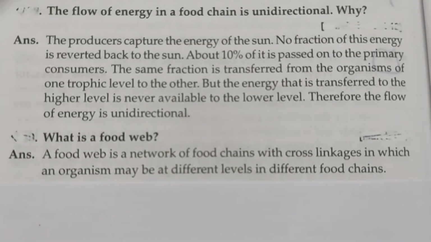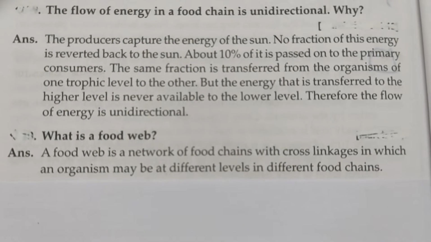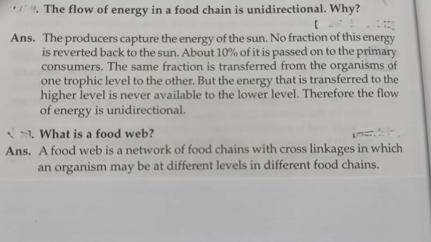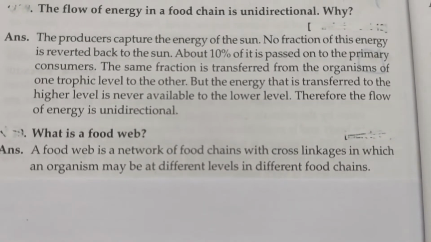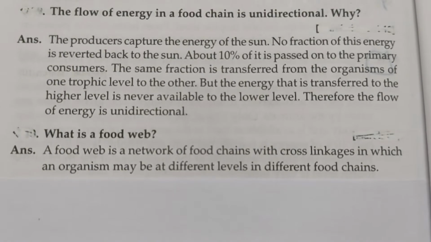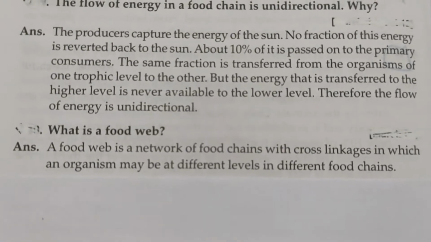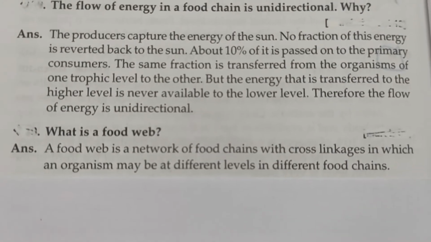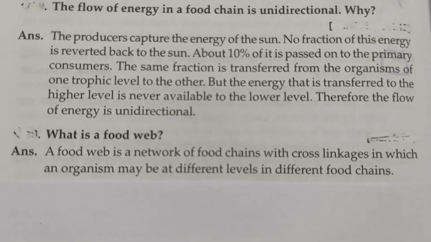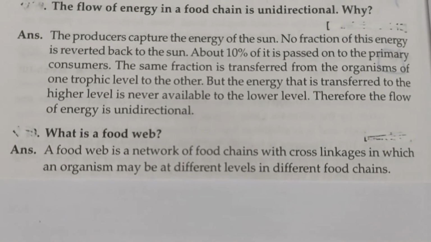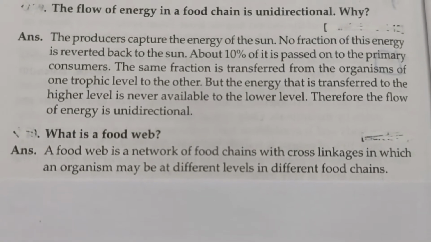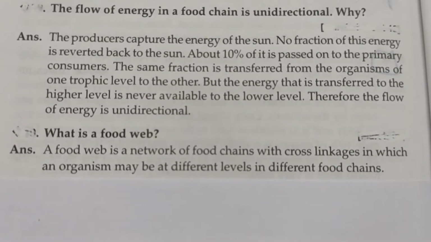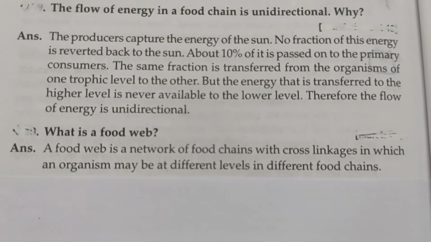The flow of energy in a food chain is unidirectional. Why? Answer: the producers capture the energy of the sun. No fraction of this energy is reverted back to the sun. About 10% of it is passed on to the primary consumers. The same fraction is transferred from the organisms of one trophic level to the other, but the energy that is transferred to the higher level is never available to the lower level. Therefore, the flow of energy is unidirectional.